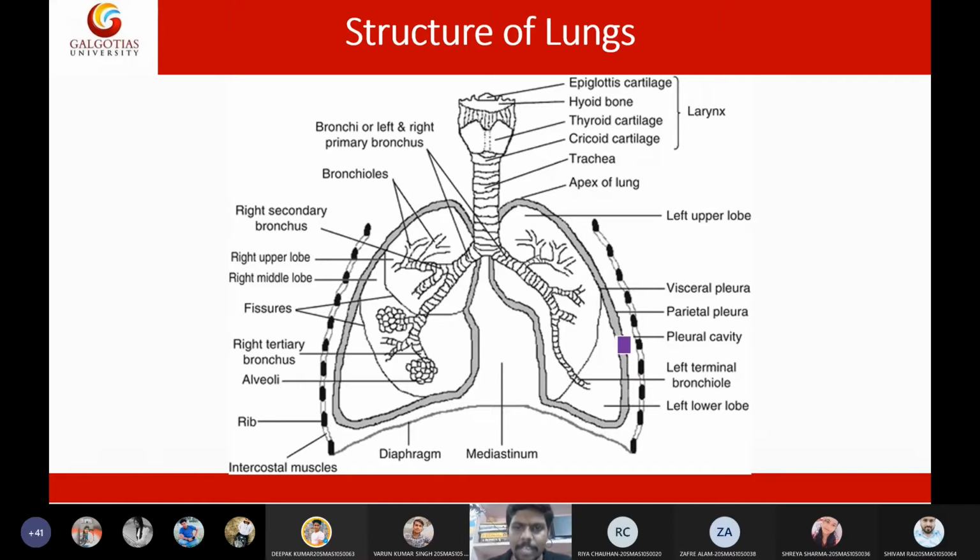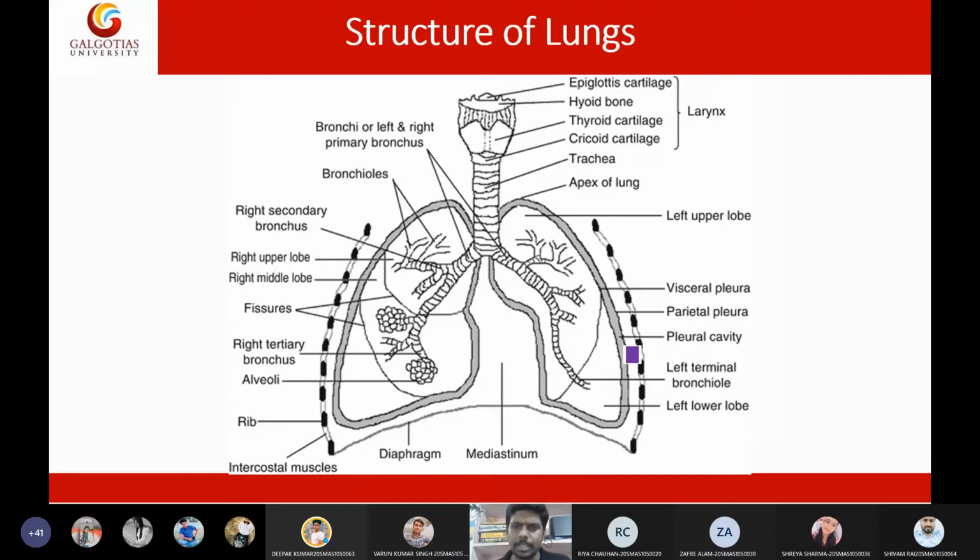Sometimes in this cavity, blood may fill up due to some thoracic hemorrhage or due to some bleeding in the thoracic cavity. This pleural cavity will be filled with blood, and that condition is called hemothorax. Hemothorax means filling of the pleural cavity with blood.